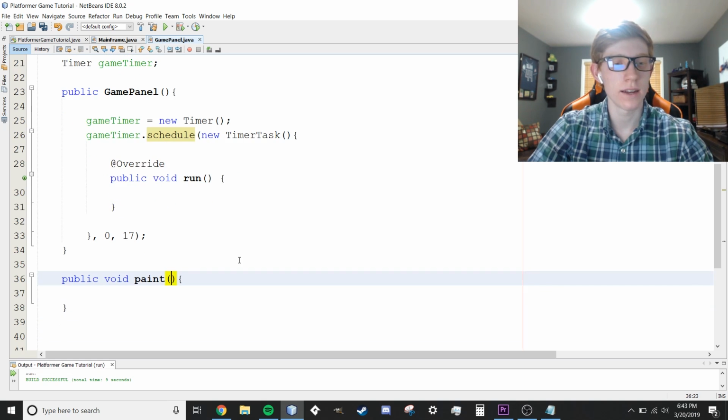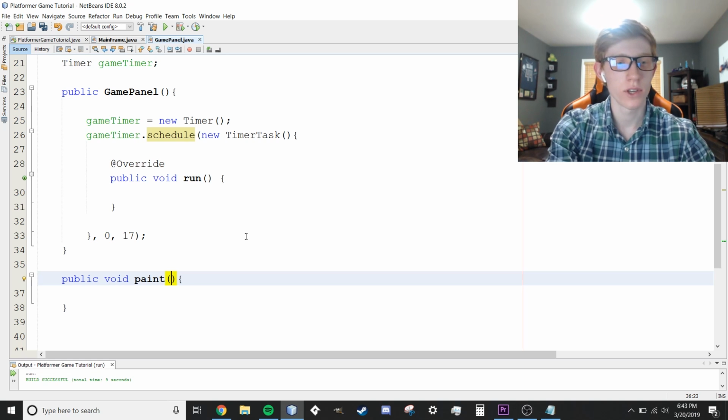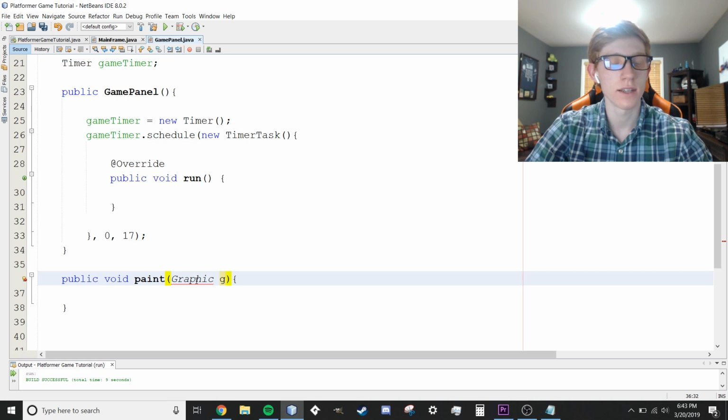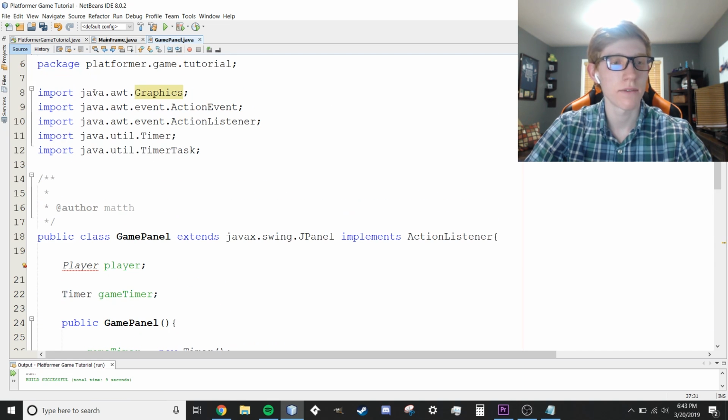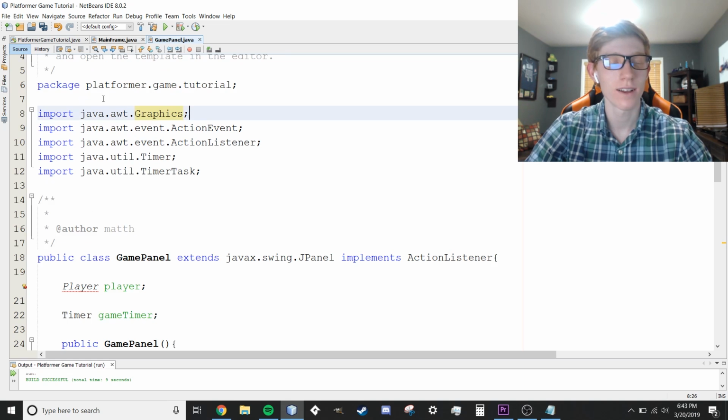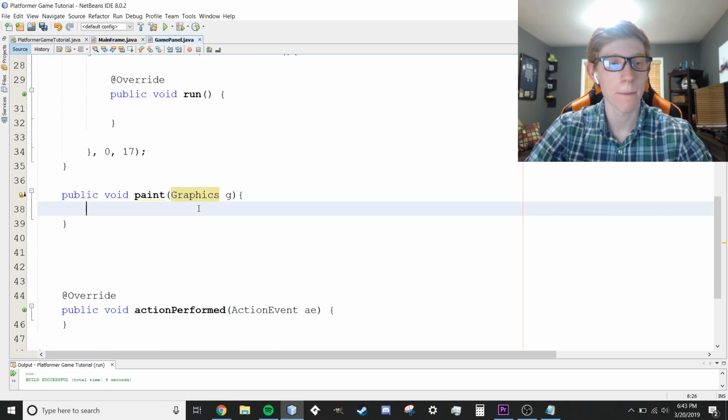And you are going to want to add something to be called when you call this method. So we're going to send Graphics g, and that's going to send the graphics into this method when it's called. I believe we need an import for that. Oh, Graphics, not Graphic, my bad. Add the import for java.awt.Graphics right there. There's the import in case you missed that.